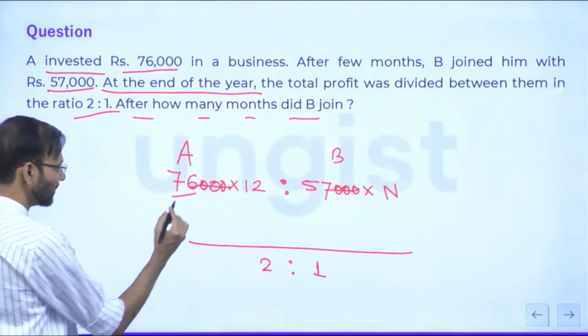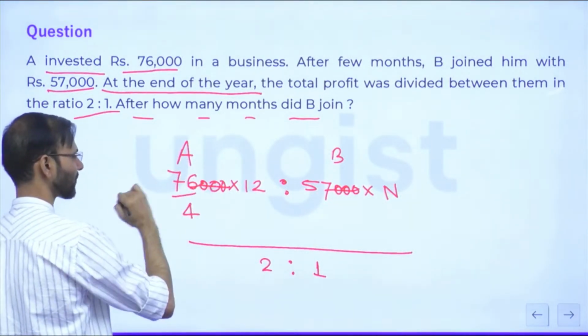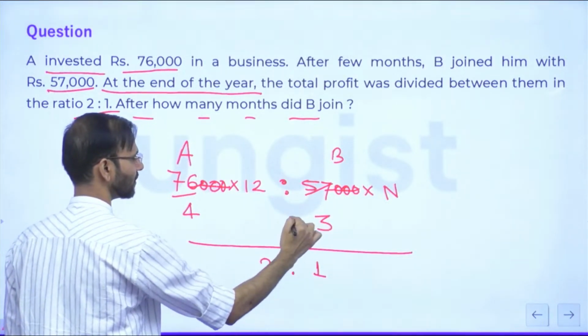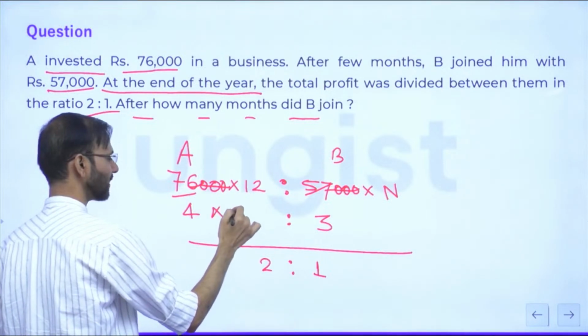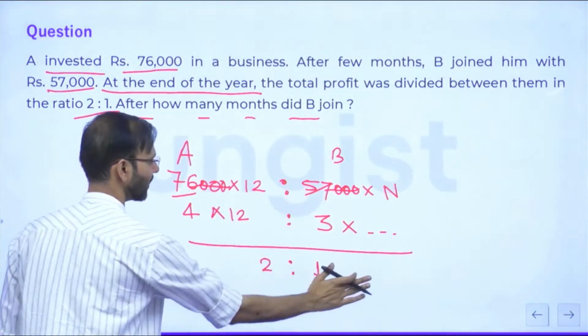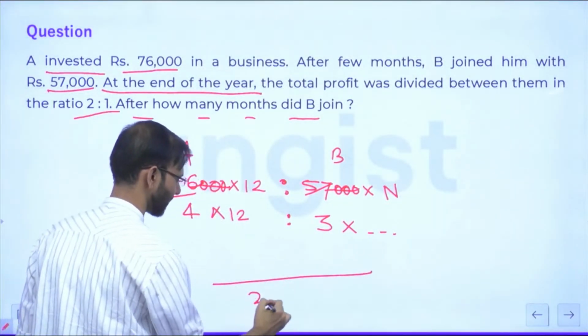So this is 19 into 4, and this is 19 into 3, right? And here we have 4 into 12, and here we have 3 into something. And the final ratio we know will be coming as 2:1, correct?